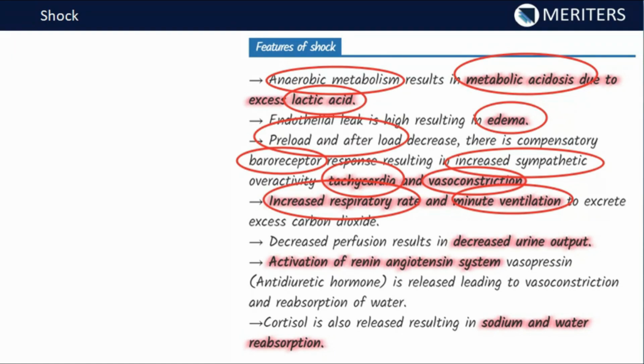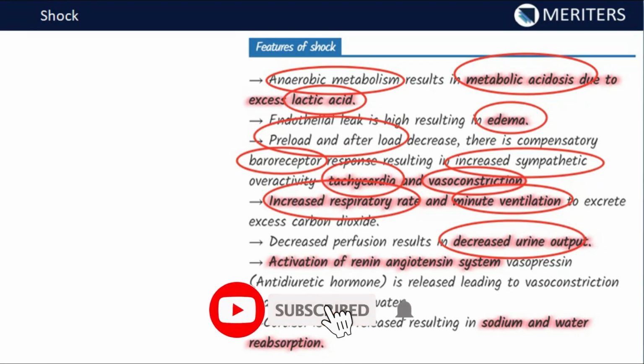Then we'll see the increased respiratory rate and minute ventilation, and this is to excrete the excess carbon dioxide. Of course, that is good only because the oxygen demand is more inside the body, so we have to go for an increased respiratory rate. Now decreased perfusion results in decreased urine output also, and this is one of the important features of shock, that in shock the output of urine is compromised.